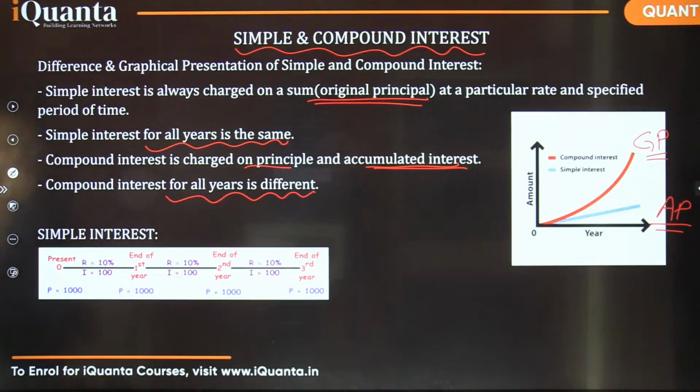So this is a simple example here. So if you had a principal of 1000 rupees, you invested at a rate of 10%. So how much interest are you going to get?